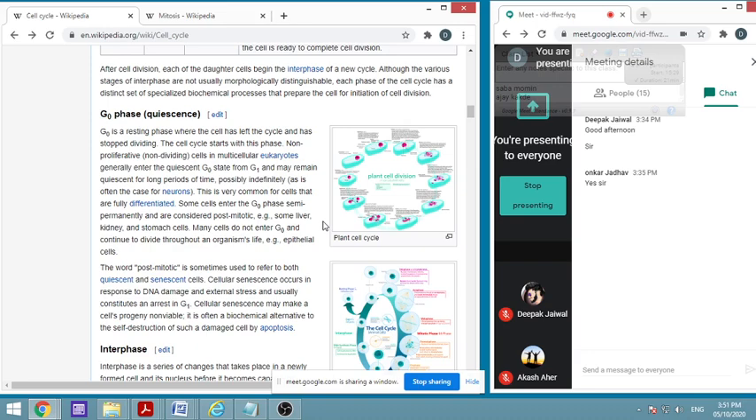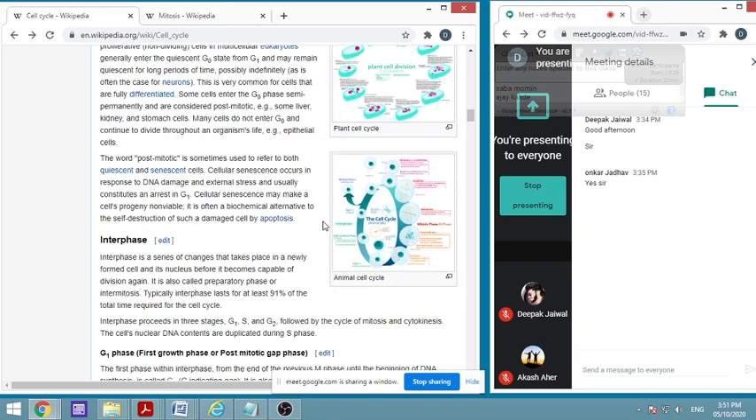Okay, so these are the cells which are already fully differentiated, where there is less wear and tear, for example neurons. These cells will not differentiate again, and they will not go into the cell cycle. Some cells will enter the G0 phase semi-permanently. Semi-permanently means they will go into G0, remain there for some time, and come back to G1. And once they come to G1, they will enter the cell cycle again. Epithelial cells, etc., will continue to divide throughout the life of the organism.